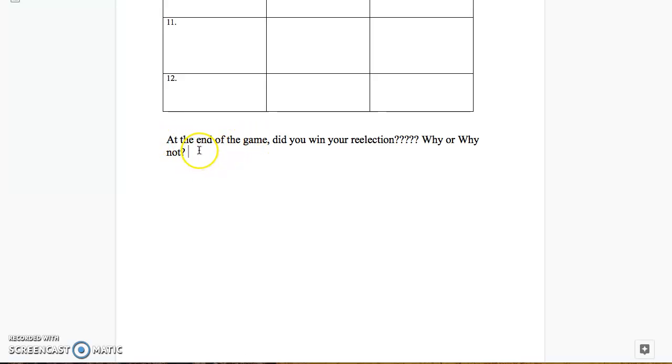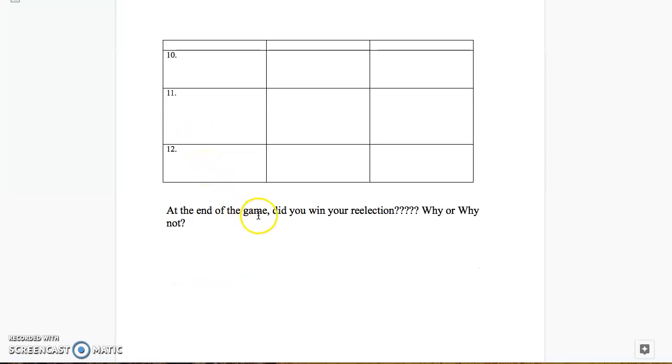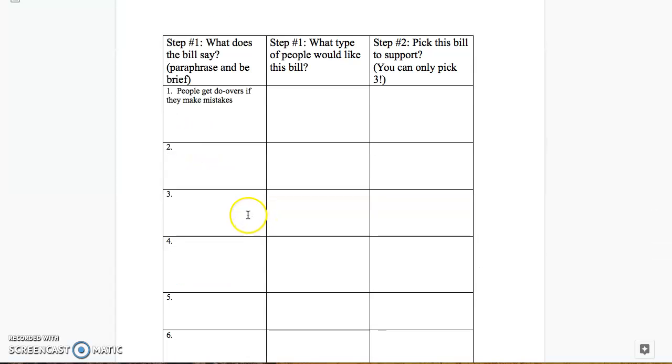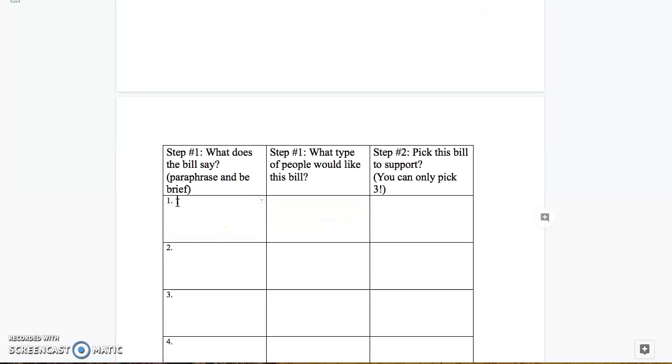You need to think about, if you were reelected, why does that happen? What does it have to do with your constituency? And then if you were not reelected, why do you think that happened? What does that have to do with your constituency? So I hope you have fun playing this game, and I will see you in class.